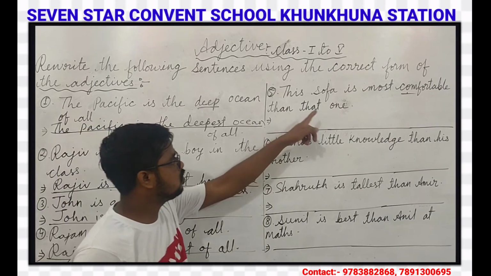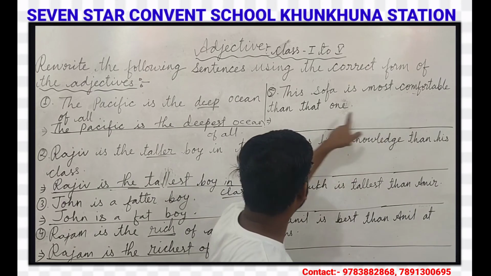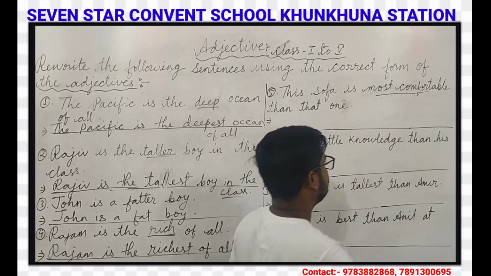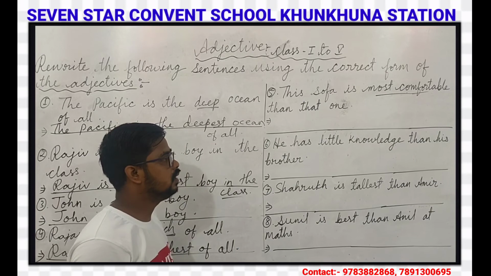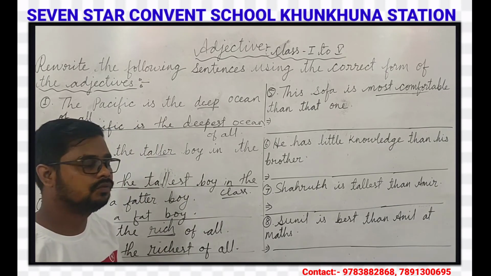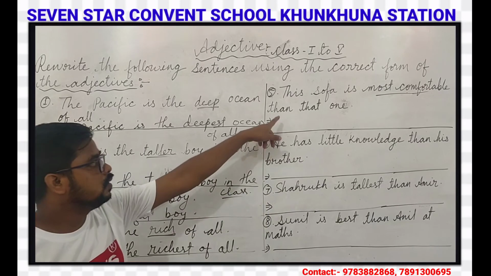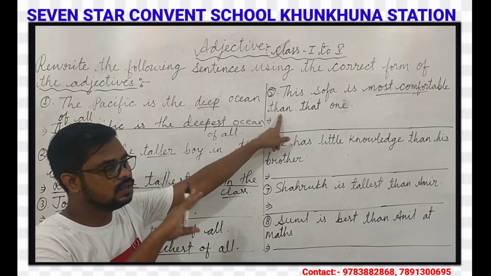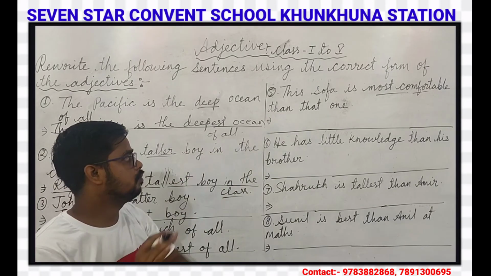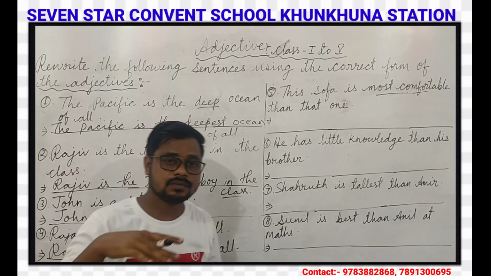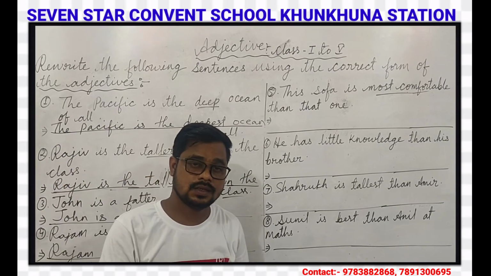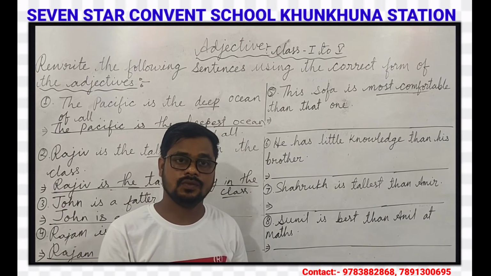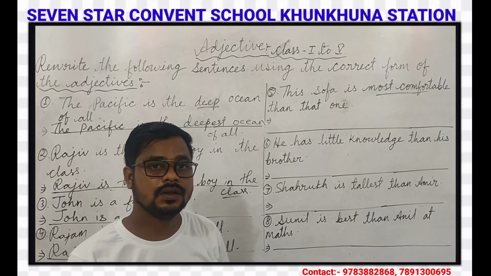Our next question is: This sofa is most comfortable than that one. Here 'most comfortable' is the superlative degree, but it is wrong. We have to make it correct because after the adjective there is 'than', so definitely the comparative degree will take place. If there is 'than' in the sentence, we use the comparative degree, and if there is 'the' before the adjective, then we use the superlative degree.